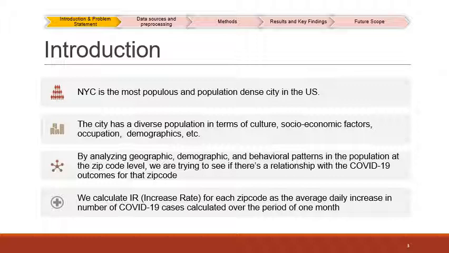We calculate something called increase rate for each zip code as the average daily increase in the number of COVID-19 cases calculated over a period of 1 month. Keep this in mind because we're going to use it a lot in this presentation.